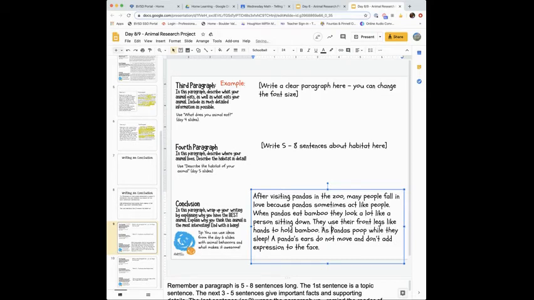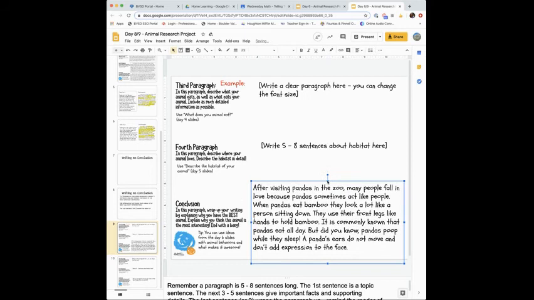Okay, as it is commonly known, that means everybody knows it, that pandas eat all day. I'm kind of exaggerating. But did you know pandas poop while they sleep? Oh, yeah, I kind of like that. Okay. I think I'm getting closer now.